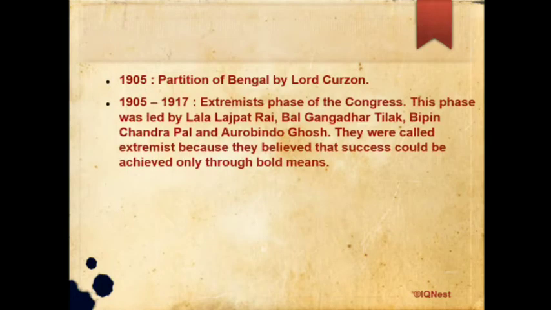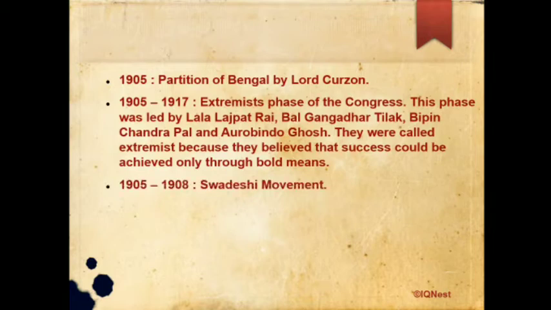So this is an important event which happened in 1905, that is the partition of Bengal, which was done by Lord Curzon. From 1905 to 1917, the extremist phase of Congress. In this phase, it was led by Lala Lajpat Rai, Bal Gangadhar Tilak, Bipin Chandra Pal and Aurobindo Ghosh. They were called extremists because they believed that success could be achieved only through bold means. So 1905 to 1917 was known as the extremist phase of Congress.